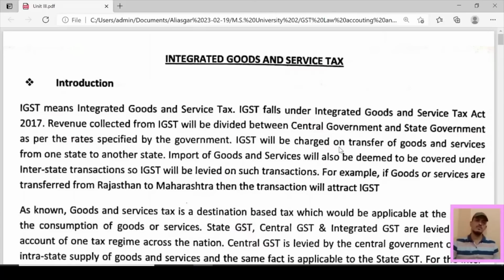Hello friends, today we are going to discuss integrated goods and service tax and the place of supply in different types of situations. That we are going to discuss in this video.